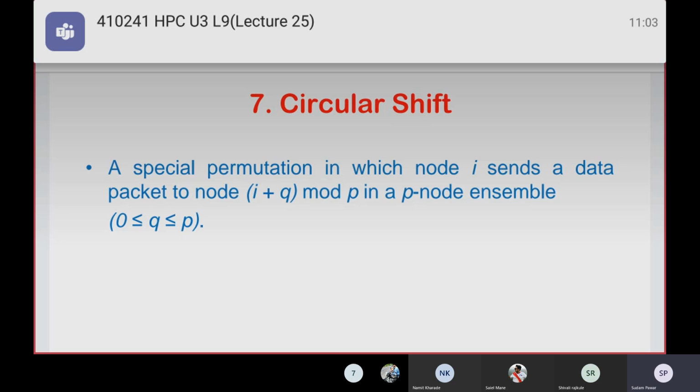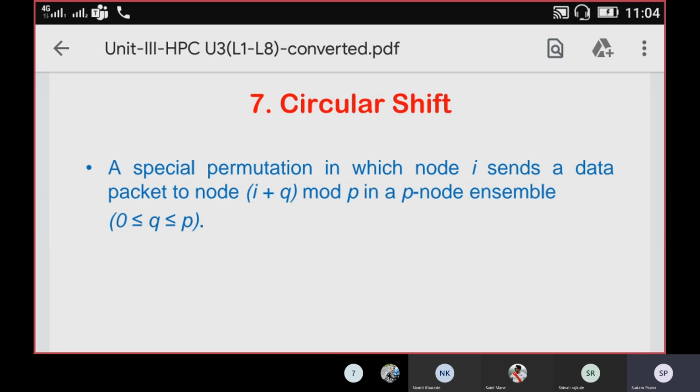Personalized communication on a ring network, then mesh network, and the hypercube network. Then the hypercube using the general algorithm, and that is the optimal algorithm. That is also discussed, and we have seen the cost analysis for the ring network, mesh network, and the hypercube network also seen in the last lecture.